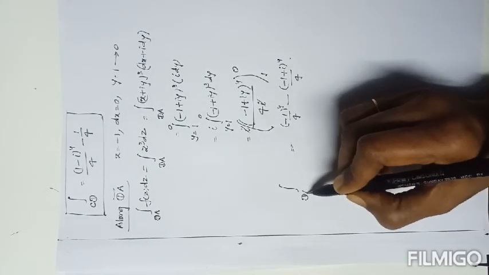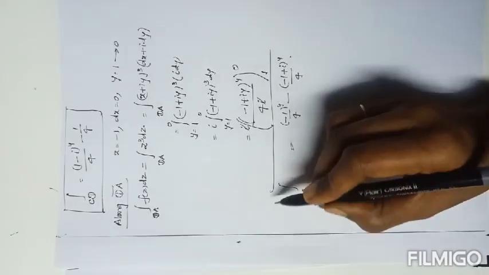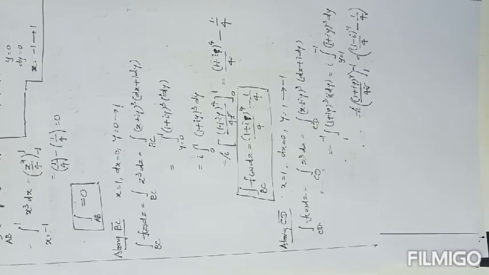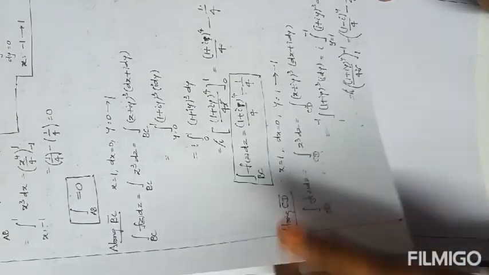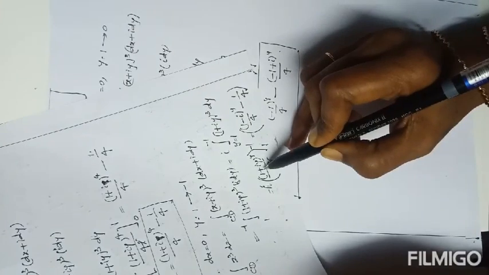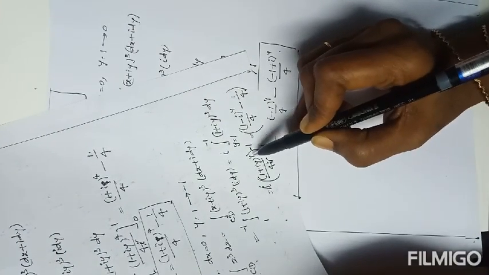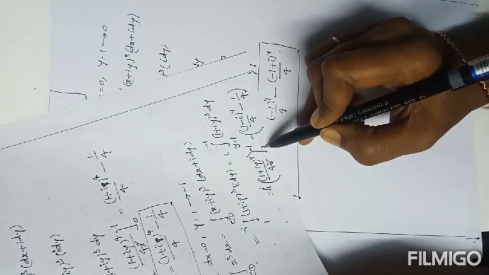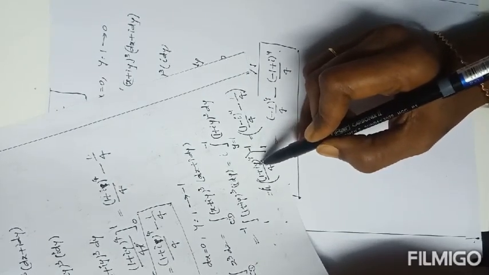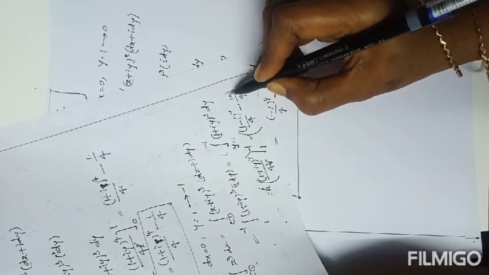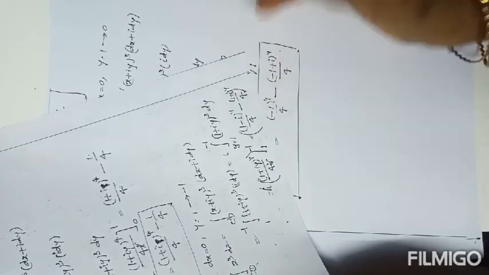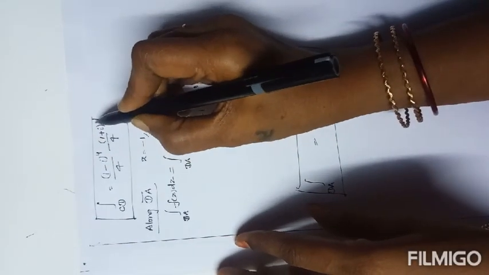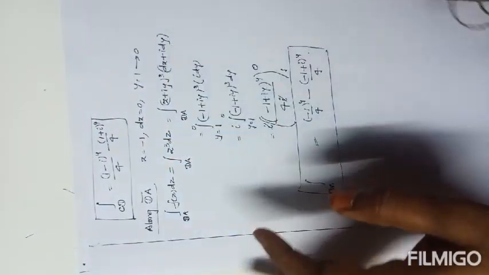This is the integration along the line DA. Here the limit is: for the upper limit, (1 minus iy) whole power 4 by 4, where y is 1, here minus 1. In place of y, for the lower limit, (1 plus i) whole power 4 by 4. Then here (1 plus i) whole power 4 by 4.